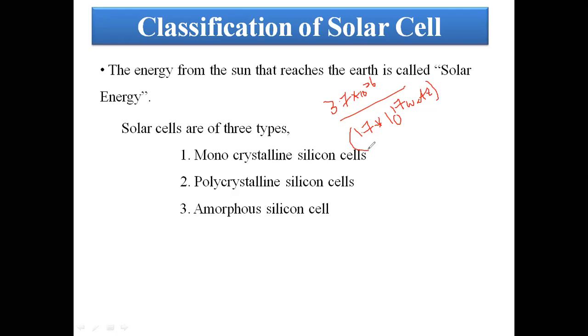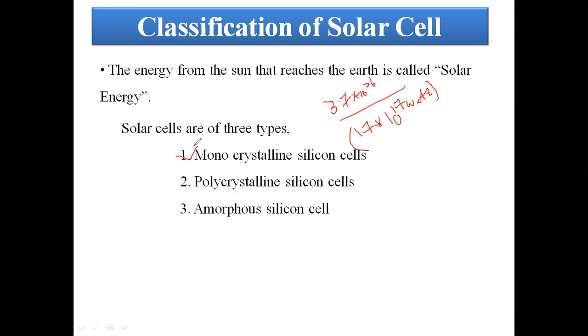And monocrystalline, the efficiency is very high, and the cost is also high. It is used in foreign countries. We do not prefer monocrystalline because of the main objective of our system. We need to satisfy the consumer on two parameters, quality and quantity. For that purpose, we concentrate on cost.